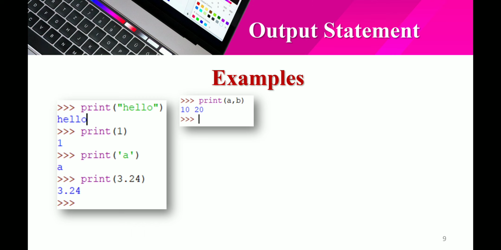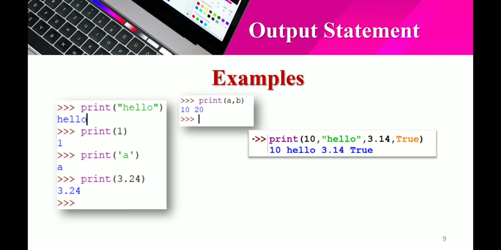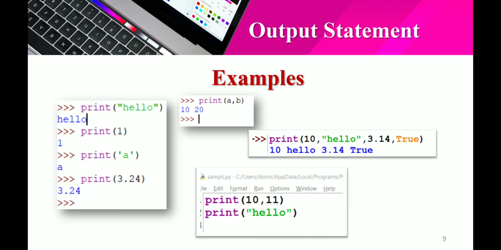Print A comma B means the values of A and B are printed on the screen. Print 10, hello, 3.14, comma, true means all the values are printed on the screen: 10 hello 3.14 true. The values are separated by commas. Print 10 comma 11 means 10 and 11 are printed on the screen.